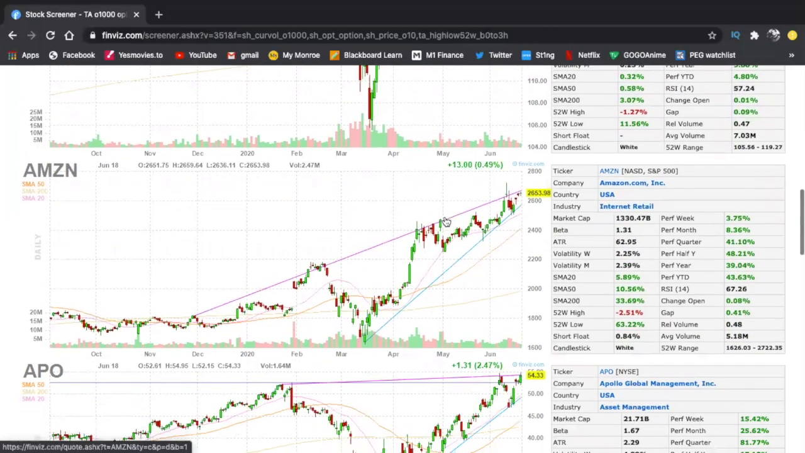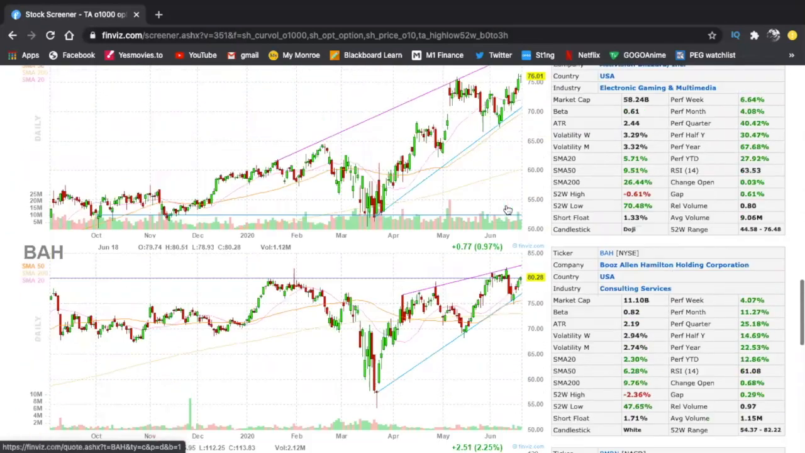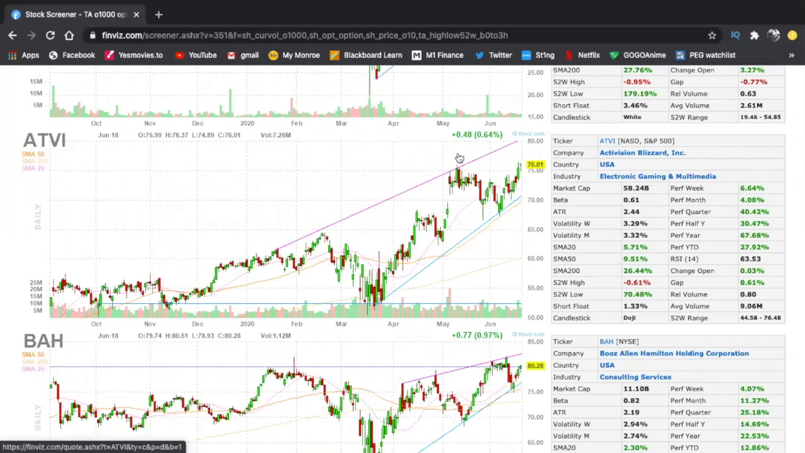AGG, don't see it. Amazon, nope. APO, it kind of did break out, but this is not bad as well. I think a break of 55 is the key here, but I'm looking for something a lot more clear. Like for example, ADV. This is perfect.